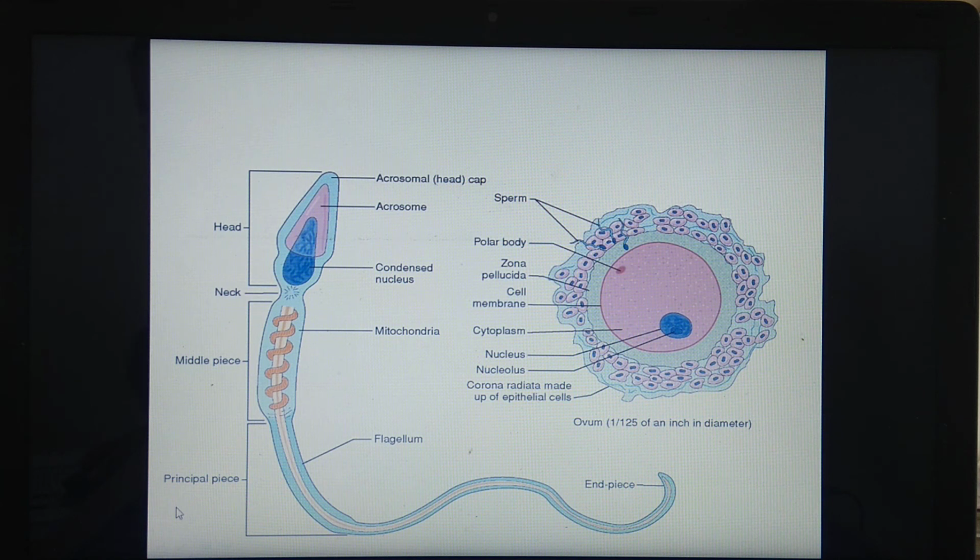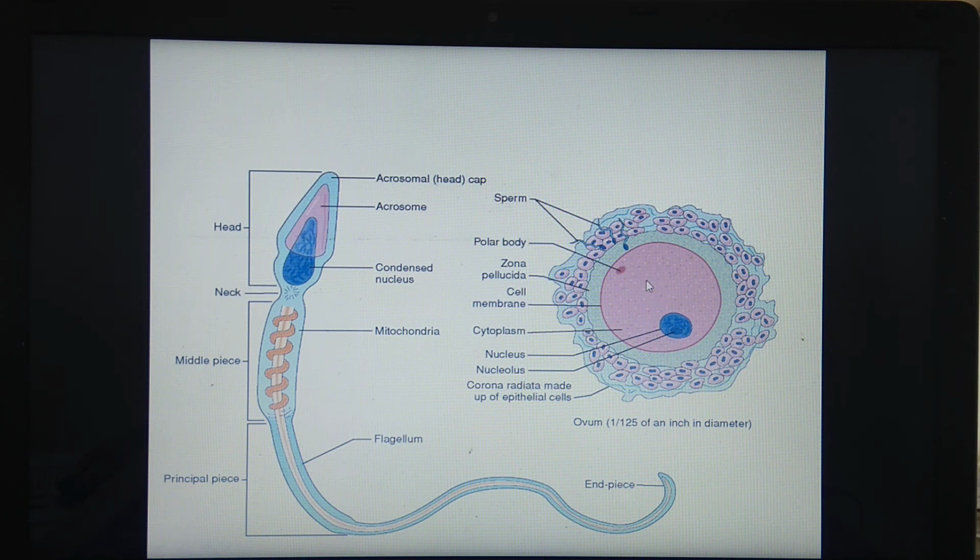What do you mean by karyogamy? Karyon for nucleus and gamy for fusion, which results in formation of the zygote. So here, this sperm head enters into the ovum. The sperm nucleus will unite with the nucleus of the ovum.